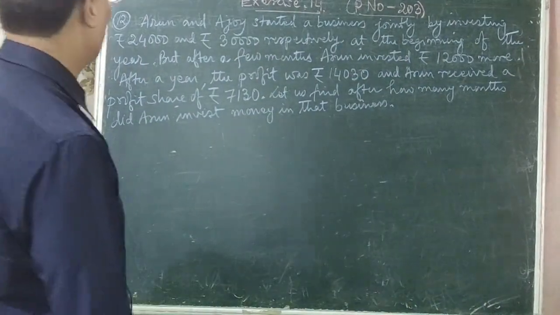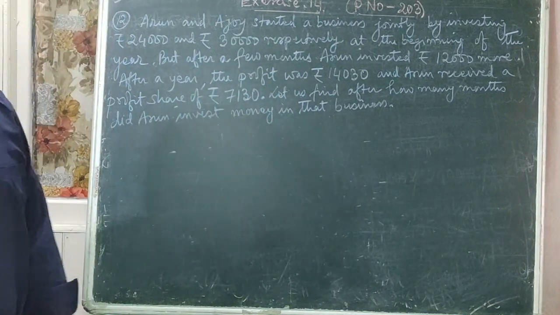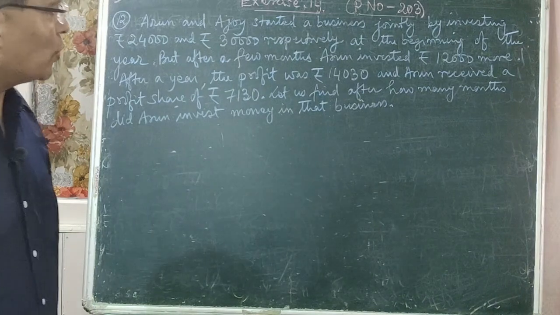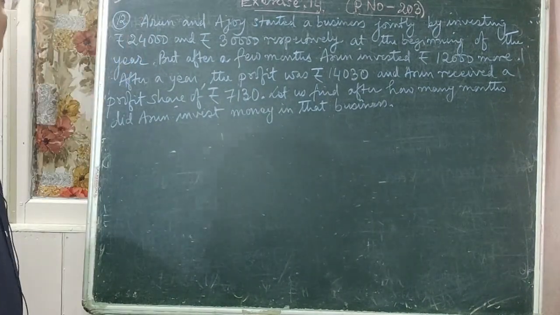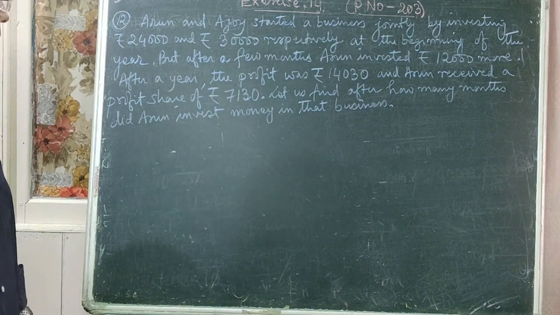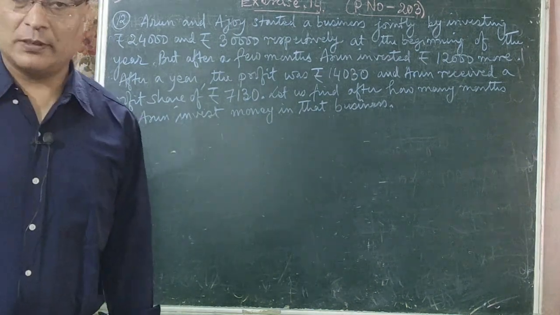So now we'll do the next question, that is question number 12. Arun and Ajay started a business jointly by investing rupees 24,000 and rupees 30,000 respectively at the beginning of the year.